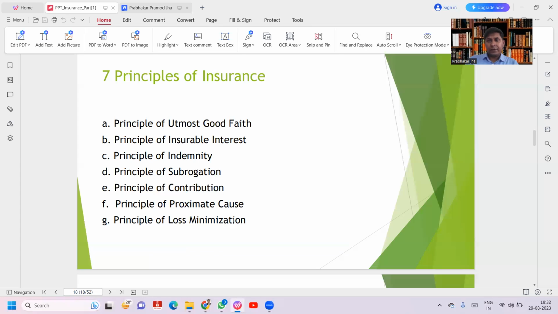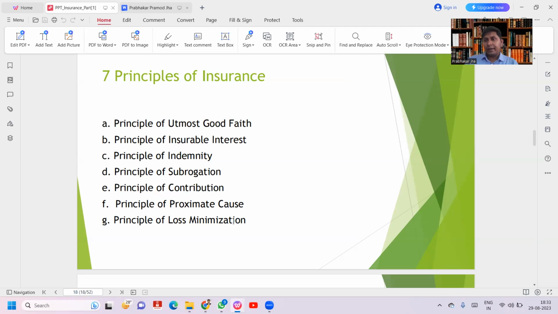If the insurance company comes to know this, the insurance company will reject the claim, because they will say that you have not followed the principle of loss minimization. You have to assume that you have not taken an insurance. Whatever is your duty, you have to fulfill. You should always follow the principle of loss minimization. Even if you have taken a policy, you will assume that you have not taken the policy. So that is the principle of loss minimization.